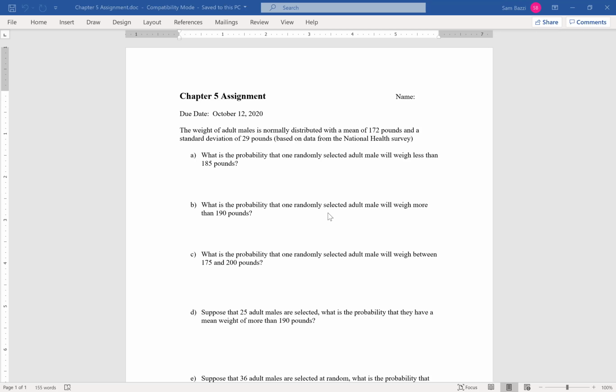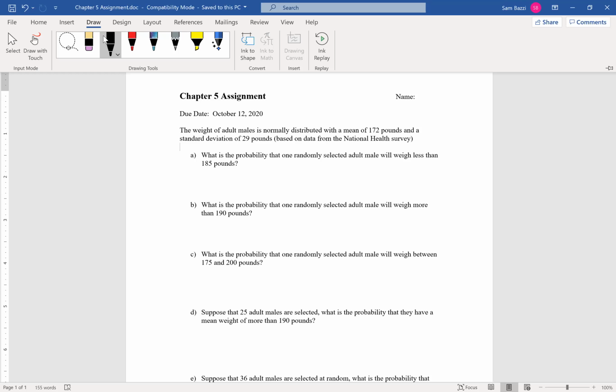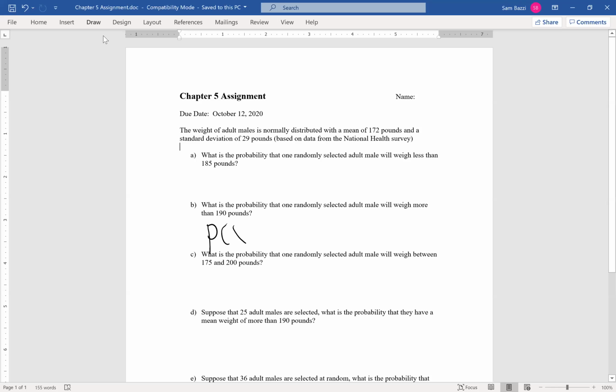What's the probability that one randomly selected adult male will weigh more than 190 pounds? Again, same thing. It's one person. We're not doing samples here. So you just do a probability of X greater than, and then you do the normal CDF thing. You put the lower bound. The lower bound should be the 190. The upper bound is the million, and then put the mean and standard deviation.